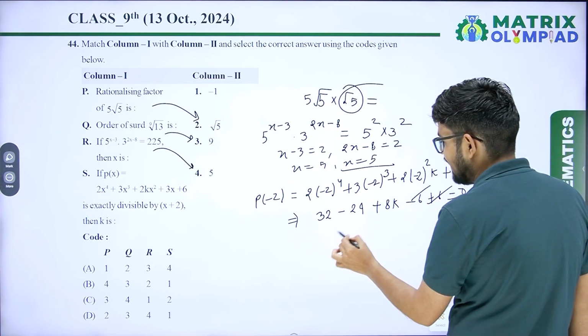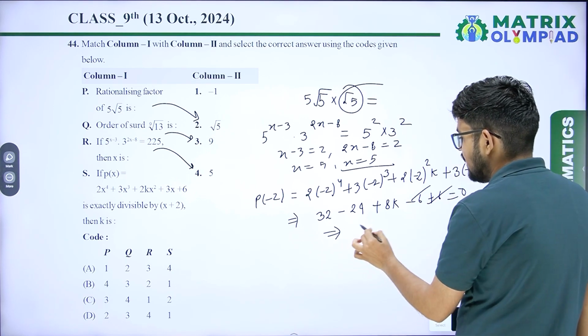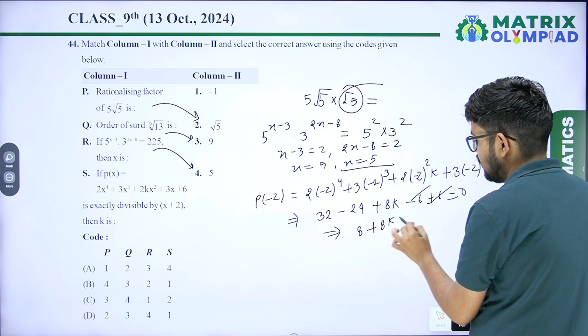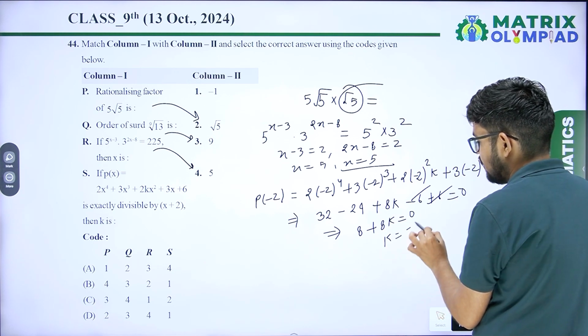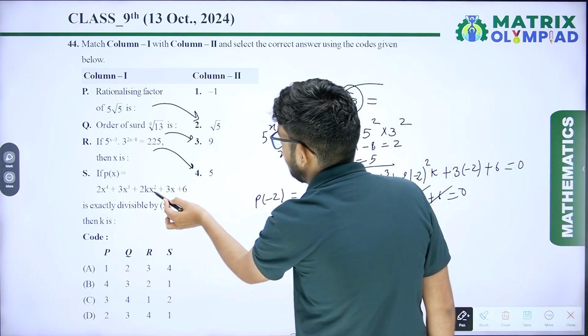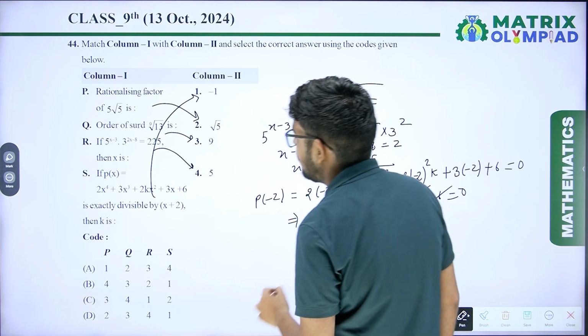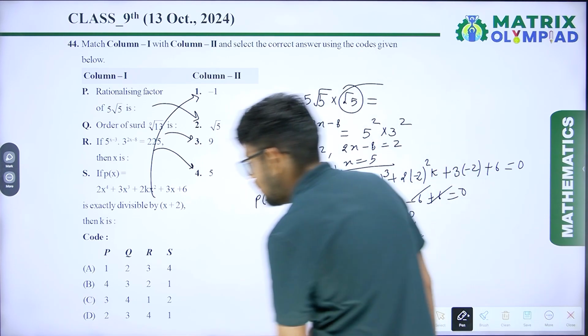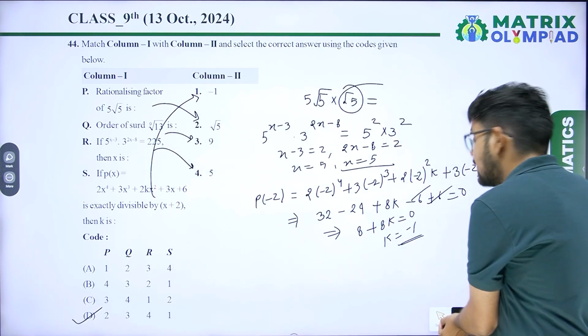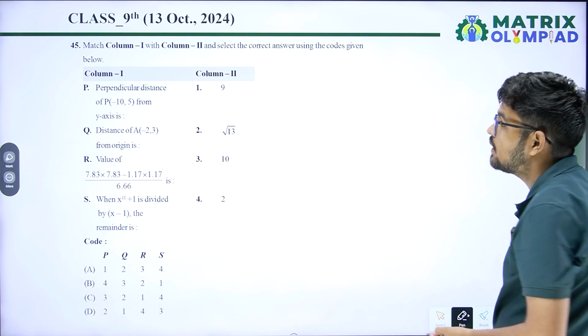So from here you will get 8 plus 8k equals 0. So value of k equal minus 1. So our correct answer is 2341. Option D will be the correct answer.